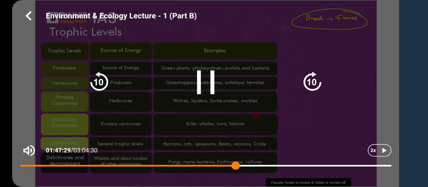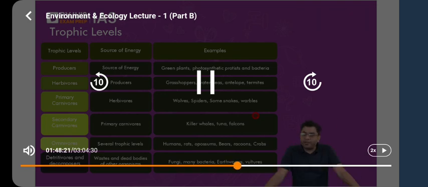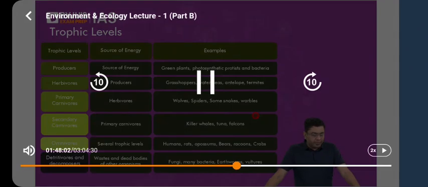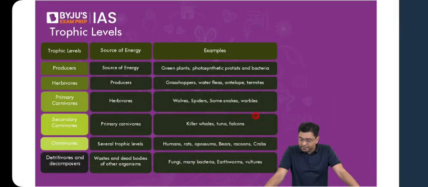Now, what do we understand by trophic levels? A confirmation about the audio, please, if the audio is clear and available. Thank you, Abhishek. I just hope that the sessions are meaningful.